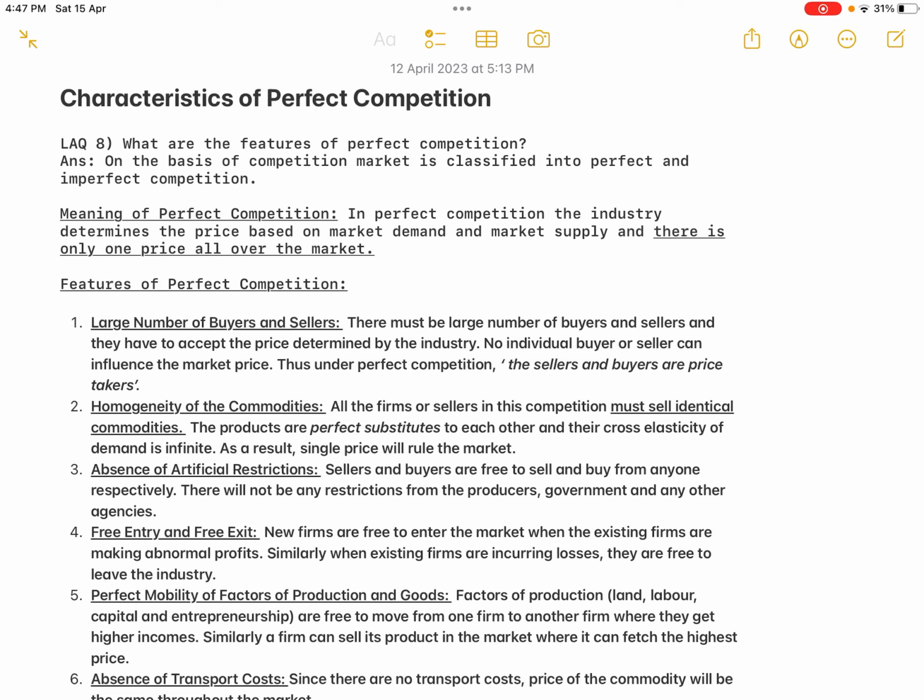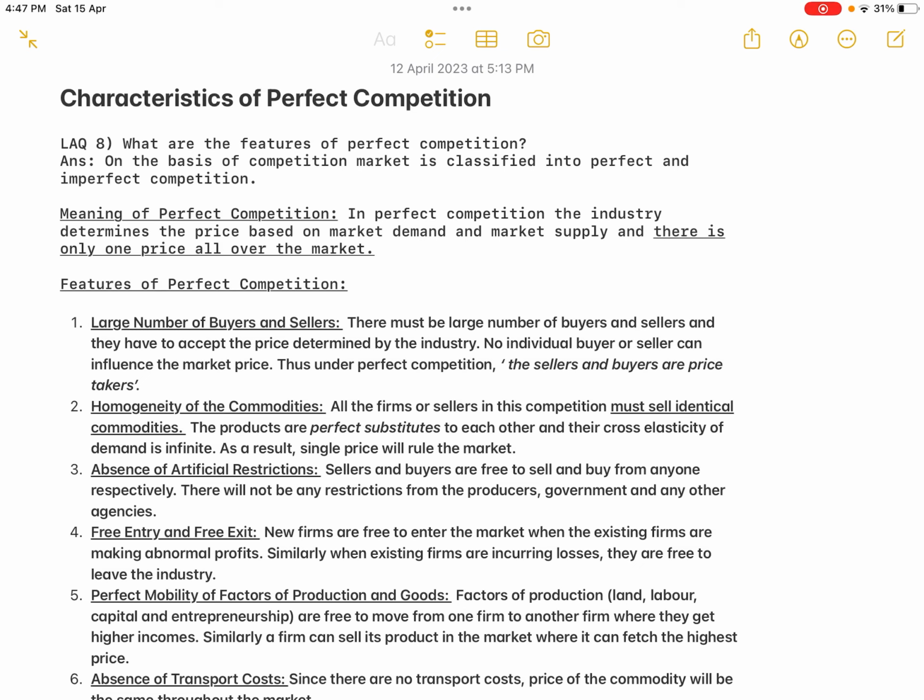In today's class, we will move on to the next question, LAQ 8. Characteristics of perfect competition. So, what are the features of perfect competition? This is the question. This question is also from Unit 5, Market Analysis.